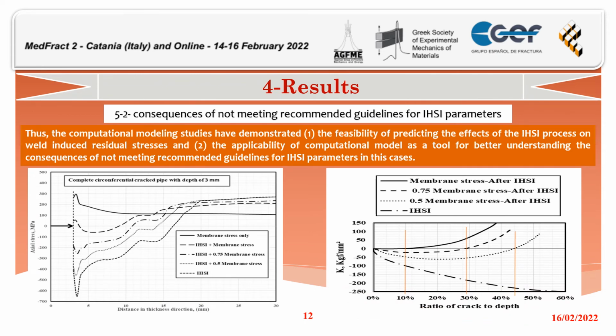Thus, the computational modeling studies have demonstrated 1. The feasibility of predicting the effects of the induction heating stress improvement process on weld-induced residual stresses, and 2. The applicability of the computational model as a tool for better understanding the consequence of not meeting recommended guidelines for induction heating stress improvement parameters in these cases.